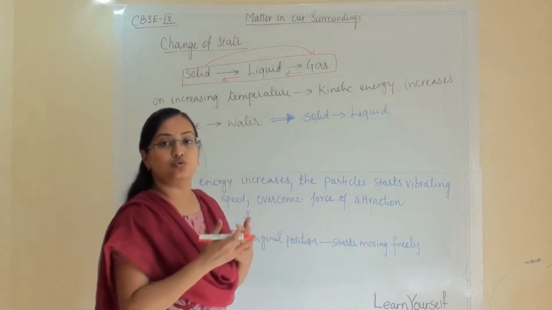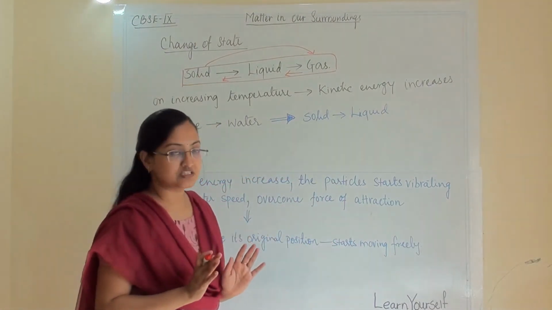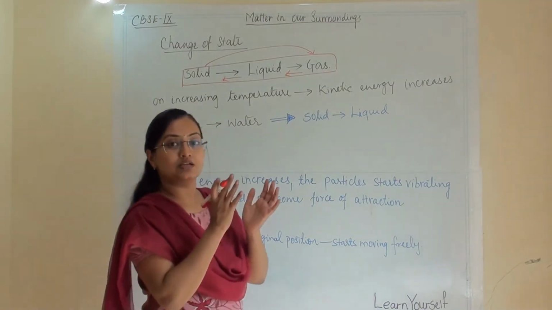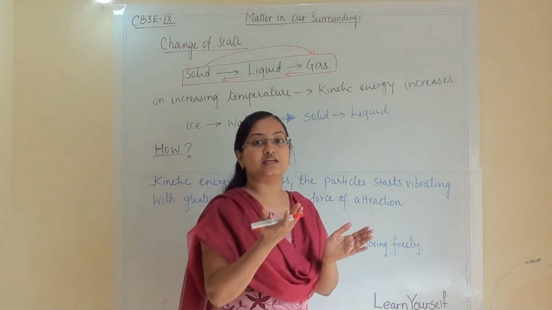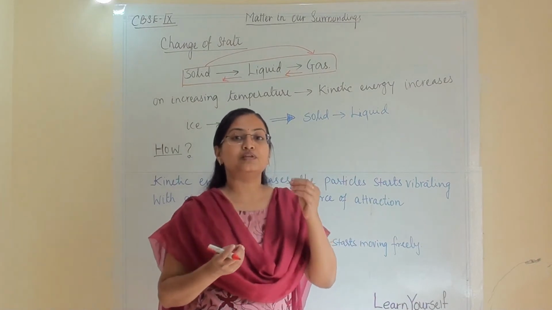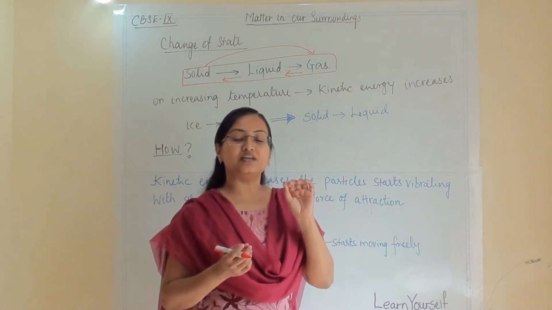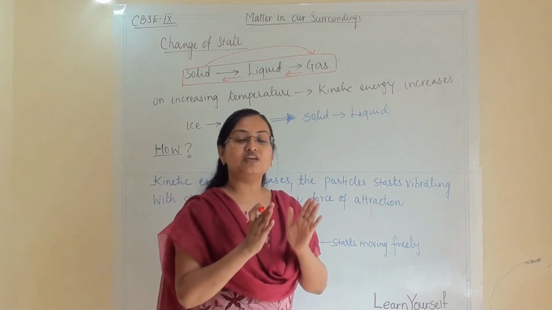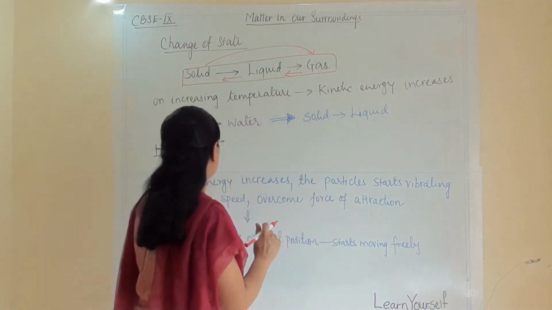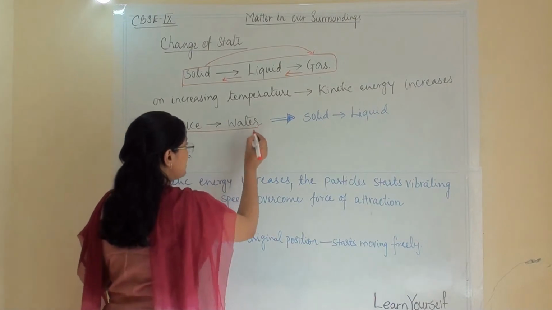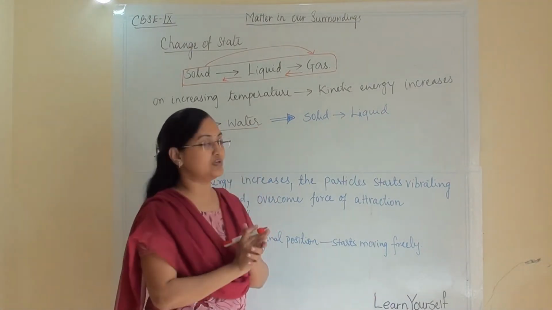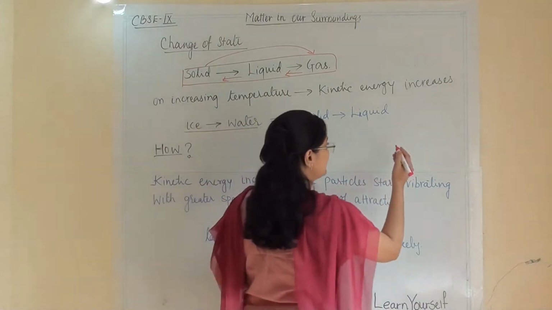This is known as interconversion of states of matter. Now we are talking about when a solid is converting into a liquid. Please keep an example in your mind that ice is converting into water. We are talking about that phenomenon: when ice is converting into water, what will happen and how it will happen. How it will happen we'll discuss first.